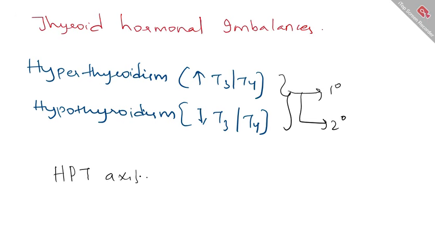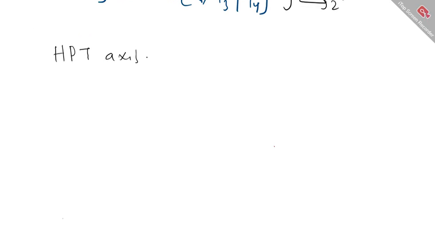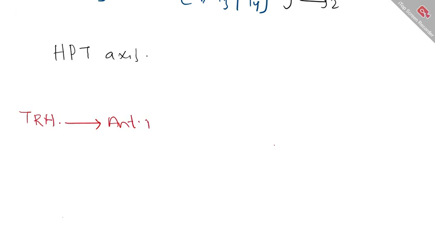What do you mean by hypothalamic-pituitary thyroid axis? The thyroid hormones are synthesized based upon the stimulus it is receiving from the hypothalamus and pituitary. So what is that axis? You have thyroid regulating hormone. This goes into your anterior pituitary, and this will secrete thyroid stimulating hormone.